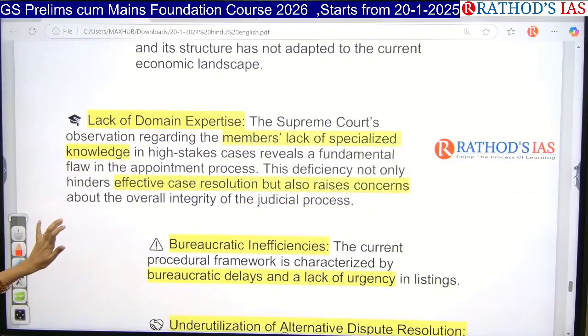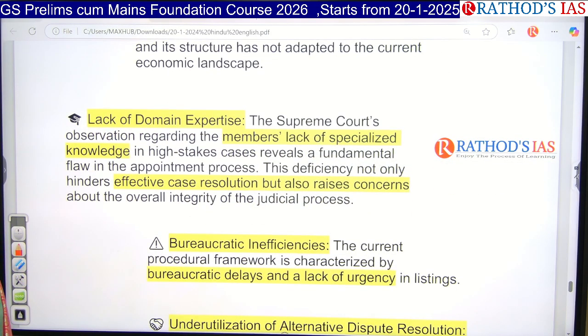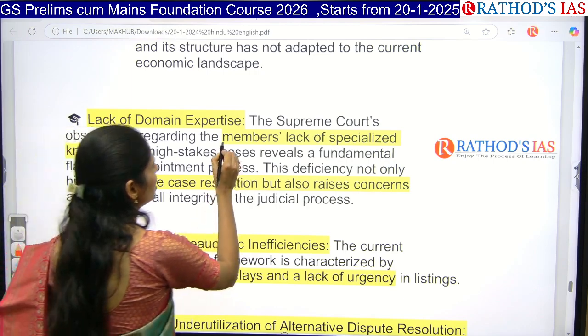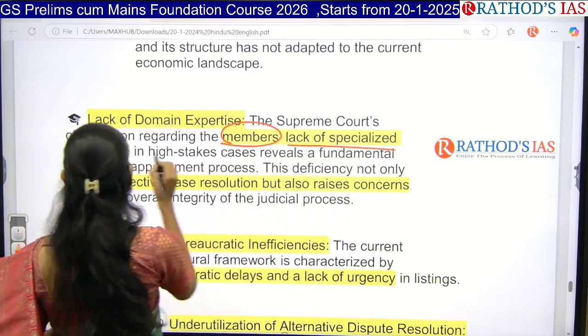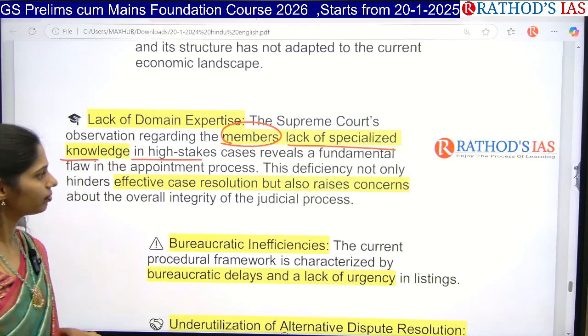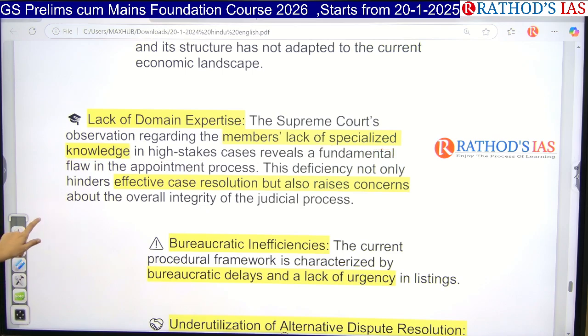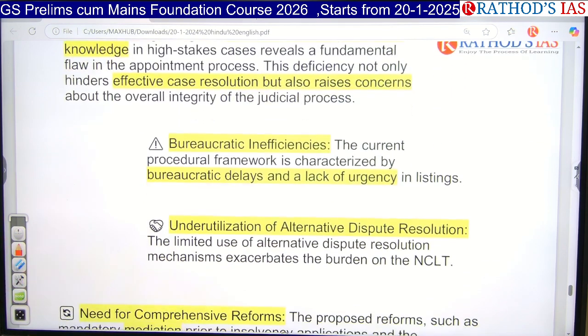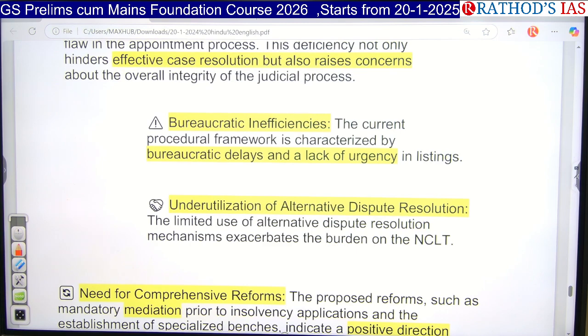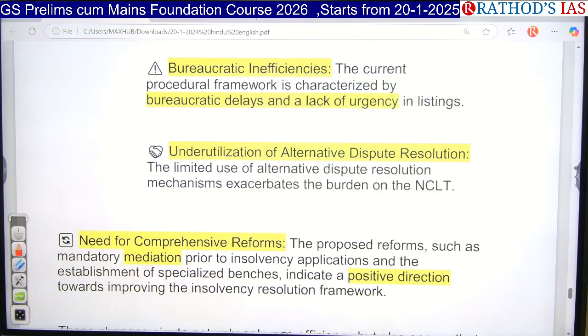And next, there is a lack of domain expertise. The Supreme Court observed that the members of this NCLT lack specialized knowledge in high stakes matters. If they do not have proper knowledge of the economy, then how can they deal with this? So this is one concern which is raised by the Supreme Court of India. And next there are bureaucratic inefficiencies. Always there are some delays, nepotism, red tapeism happening. And next, the alternate dispute resolution mechanism that is there, we are not utilizing that. So this is also an important problem.